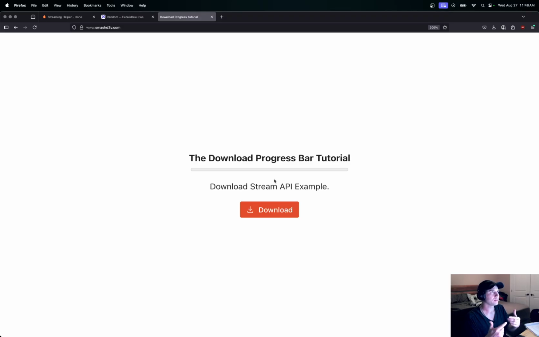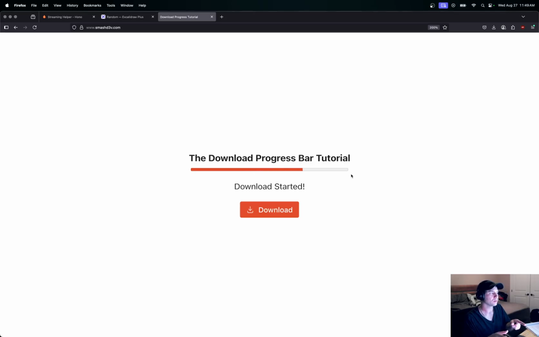It works a little different than traditional downloads in that the browser will download it to its memory space first and then download it to the hard drive, but you can make these cool little progress bars with it. So I'll show you real quick. I'm going to click the download, and we'll get a progress, and you'll see we get this big 300 megabyte file that will download after this finishes.